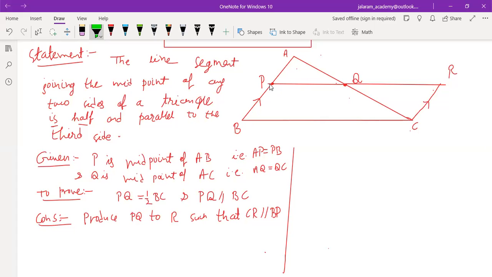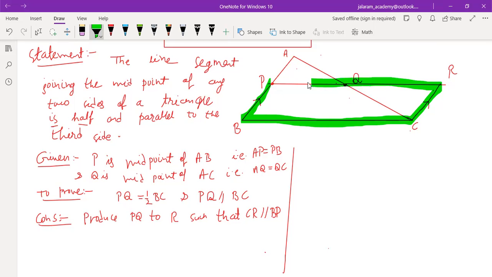Yes, sir. First we prove that the quadrilateral PBCR is a parallelogram. And if it is a parallelogram, then its two sides, which two sides? These two sides, PR and BC, are parallel to each other. And if PR and BC are parallel to each other, then their parts are also parallel to each other. PQ is part of PR. So PQ is also parallel to BC. And this we have to prove.